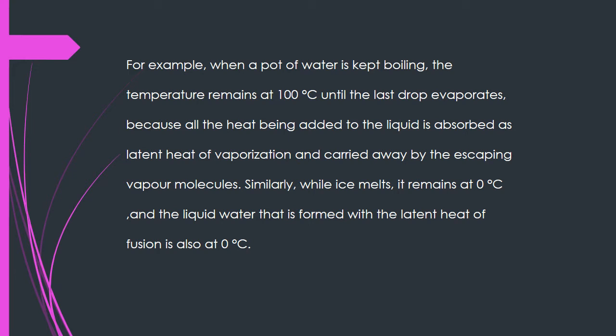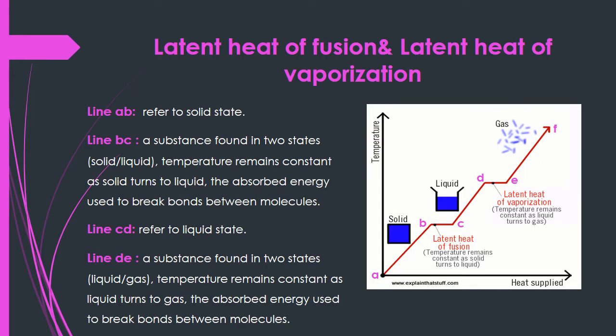Similarly, during melting, the substance remains at 0 degrees Celsius and the liquid water that is formed with the latent heat of fusion is also at 0 degrees Celsius. This curve is very important.